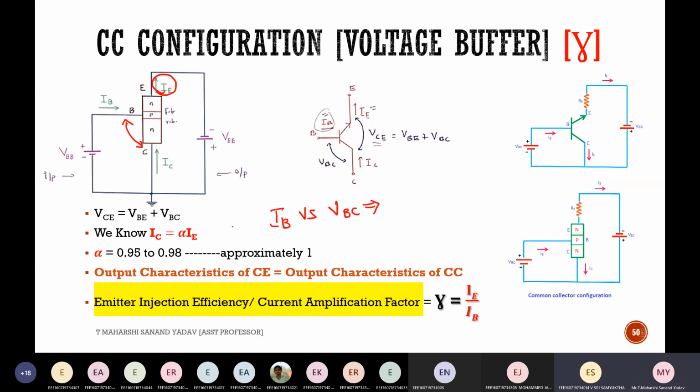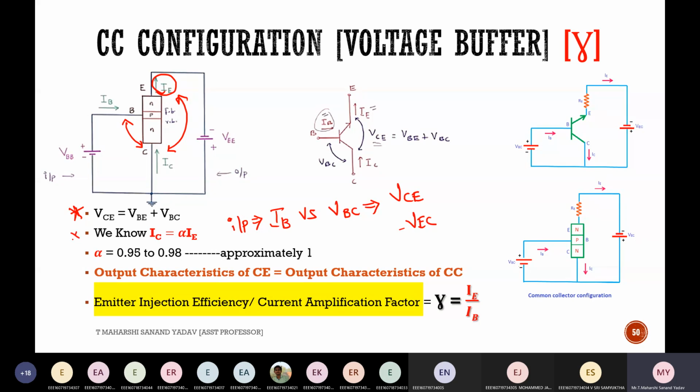To plot input characteristics, IB versus VBC for different values of VCE. Suppose if you want to write this as VEC, just take a minus symbol. Next, how did I get this? This is important here. VCE is VBE plus VBC. The total voltage is nothing but the summation of these two parts, VBE plus VBC.